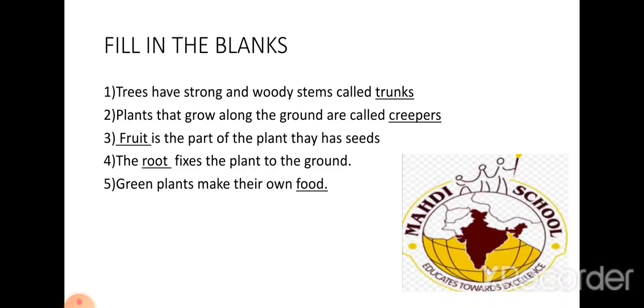G-R-E-E-N, green. P-L-A-N-T-S, plants. Green plants. M-A-K-E, make. T-H-E-I-R, their. O-W-N, own. F-O-O-D, food. Green plants make their own food.